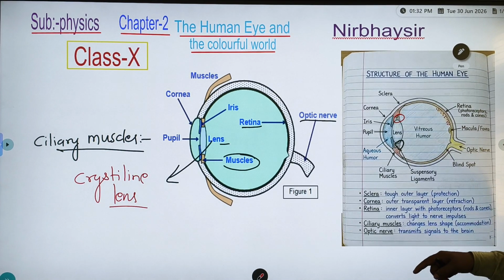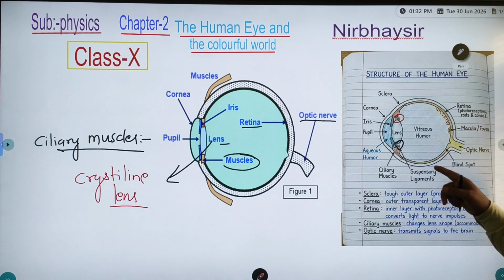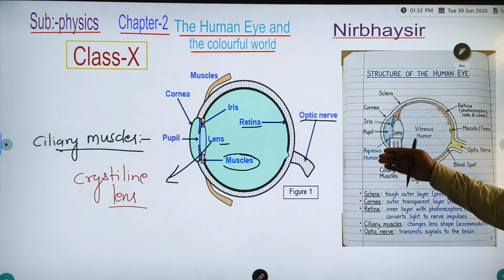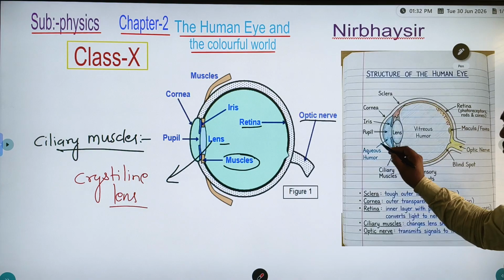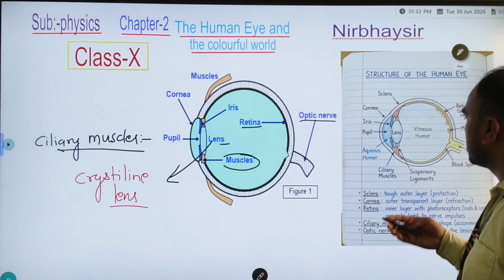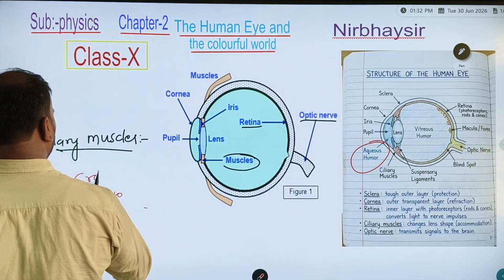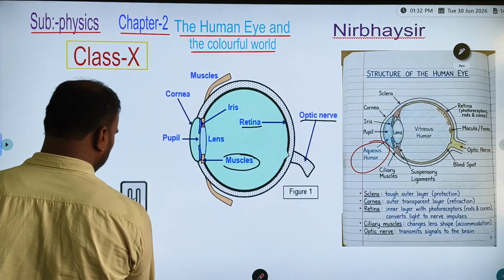What is the power of accommodation? Okay, now we will discuss it in the next video. So now, what is the next part which we have? Now, aqueous humor. What is the aqueous humor? Children, you say aqueous humor, and vitreous humor.